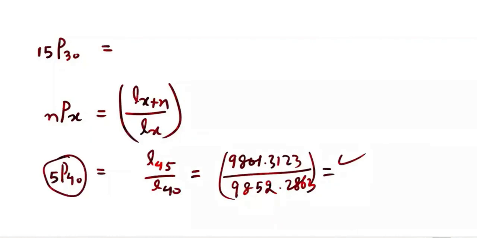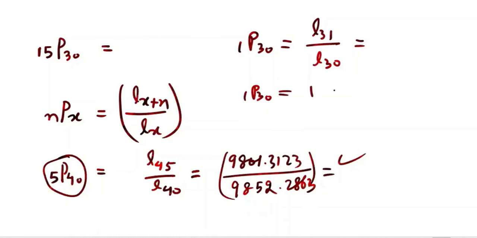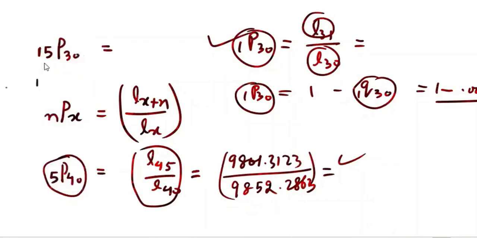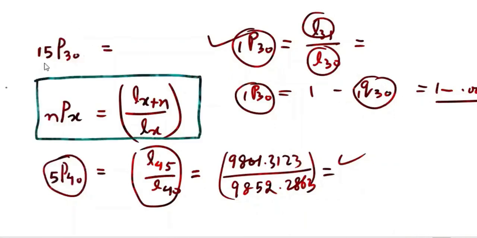Any P, even if you want to find P31, that also you can do, okay? P31, you can write L31 divided by L30. You can find it this way. Or P31, you can find from Q. Q's and L's are given in the table. We already know that, 0.0006, that is 59. We already used this one. We can use it this way or we can find it this way. So to find P's, you can always use this formula. Okay, remember, this is the formula for P.